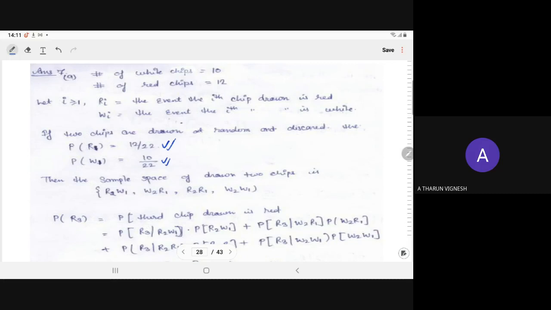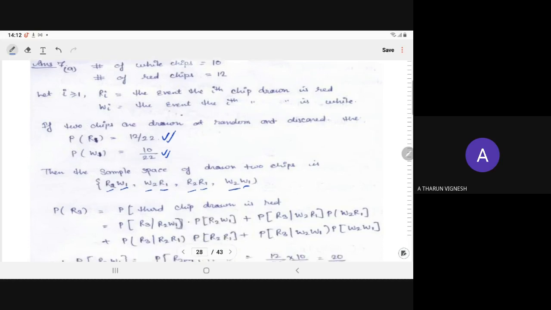Now, to compute the probability of the discarded ones, the sample space for drawing the two chips that we discard before drawing the third one can be: first one white, second one white; first one red, second one red; first one red, second one white; or first one white, second one red.